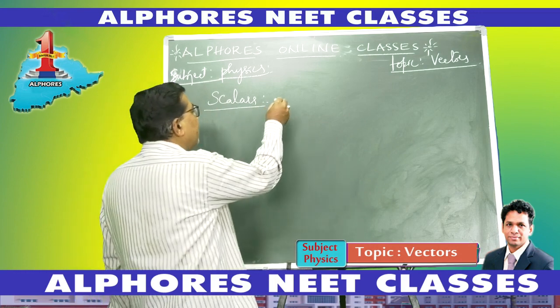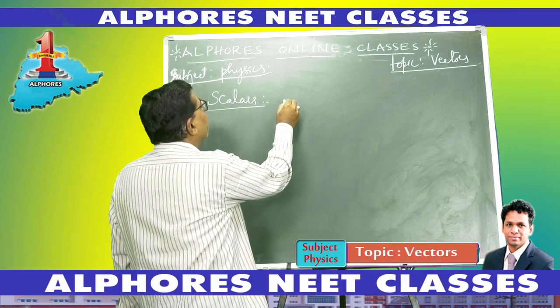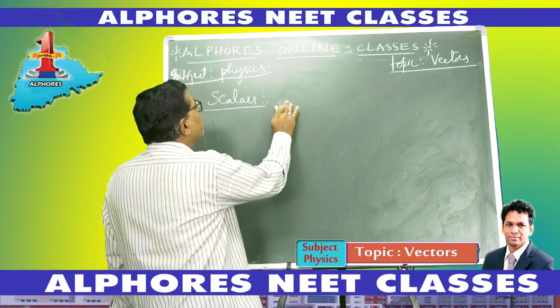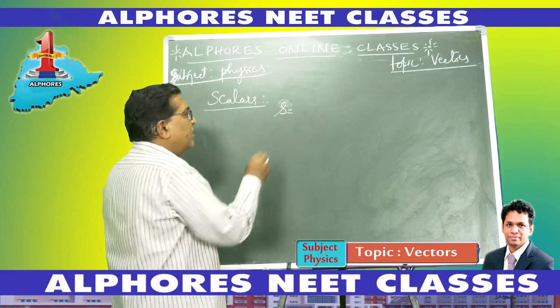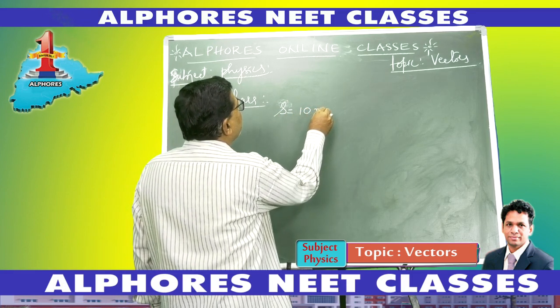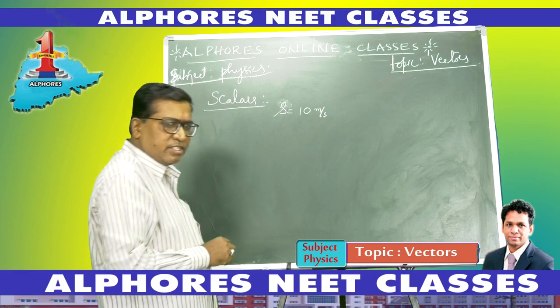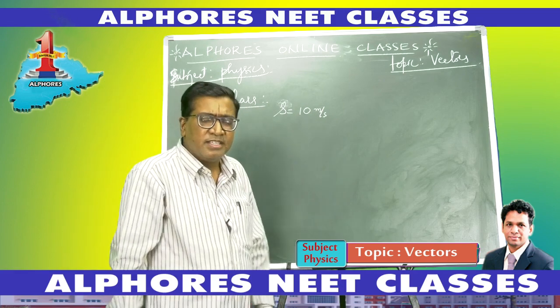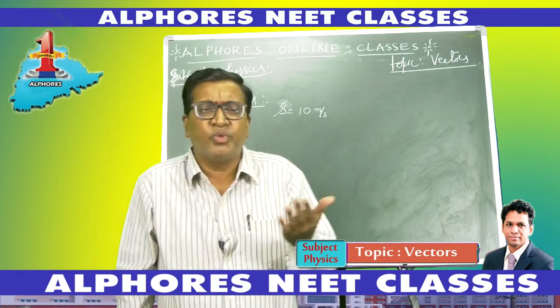They are represented by a small letter, let us say distance of a body x, or speed of a body s. They are always represented by a mere number associated with a unit. They have no direction, so they are simply represented like this. Sometimes they are even mere numbers with no units.